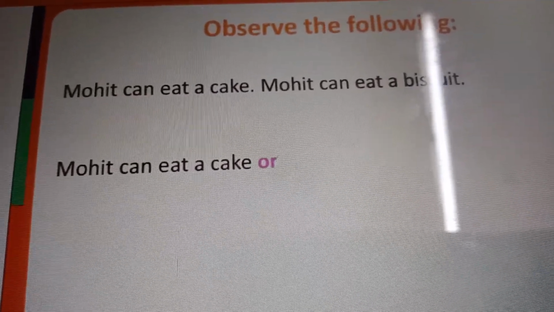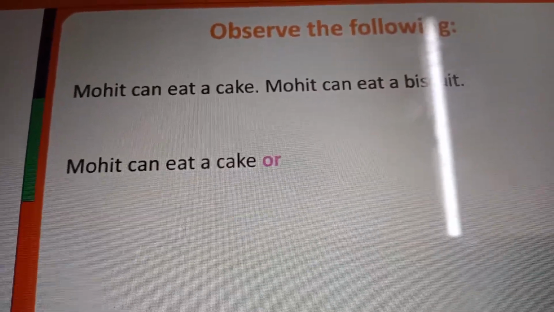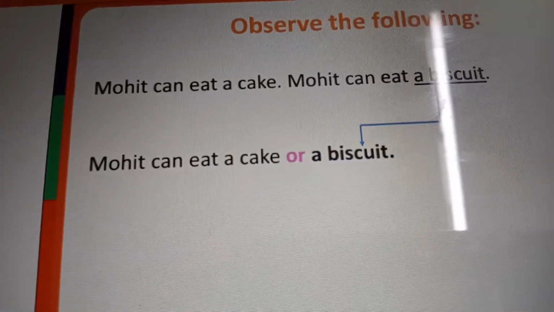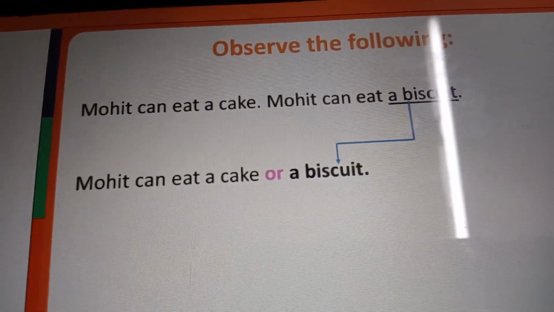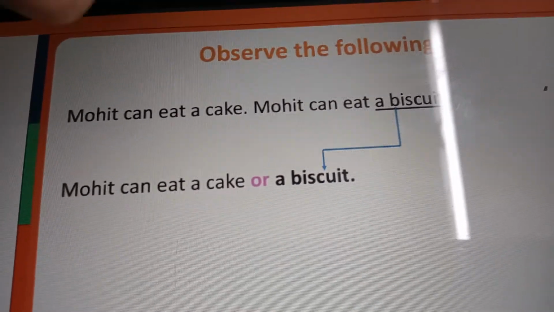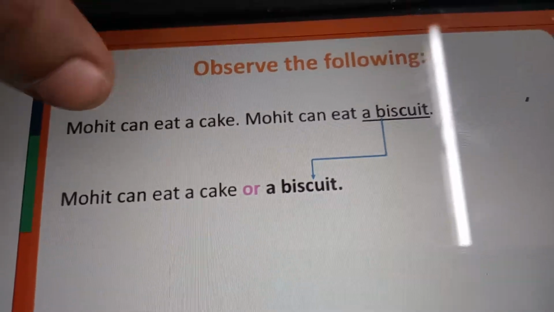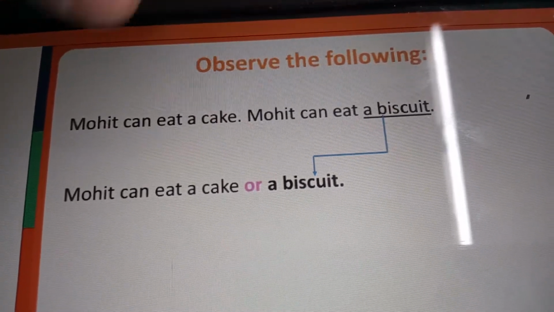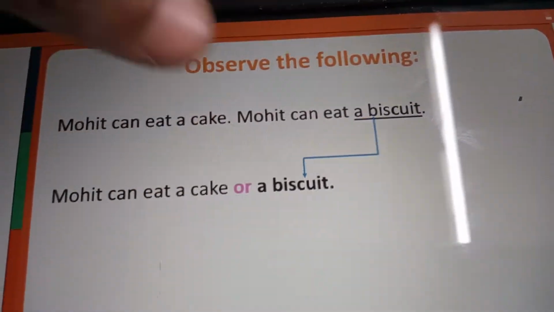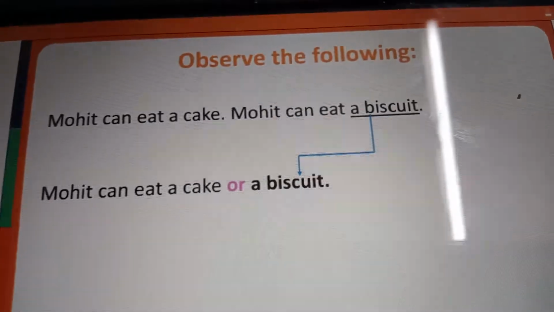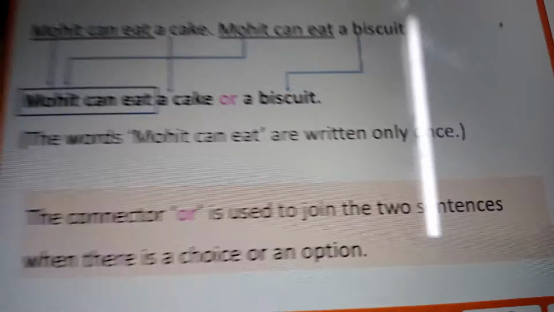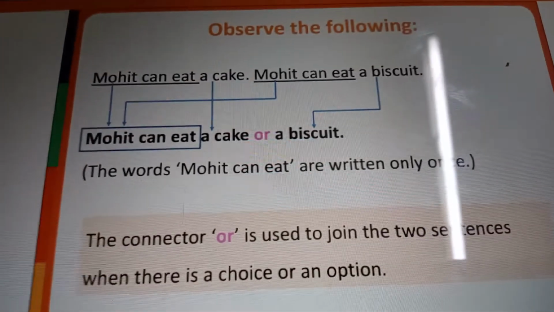Mohan can eat a cake, or can you guess the answer? Yes, biscuit. See that Mohan can eat a cake or a biscuit, right? From these two sentences, Mohan can eat is the same words, so we have to write only one time. Mohan can eat a cake or a biscuit. Like this we have to connect the sentences. See that the words Mohan can eat are written only once.